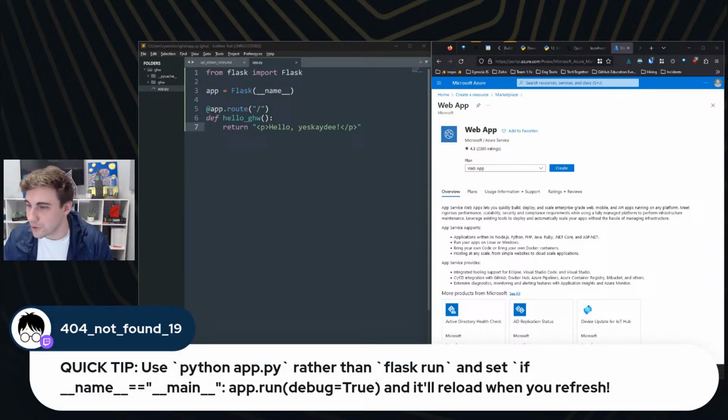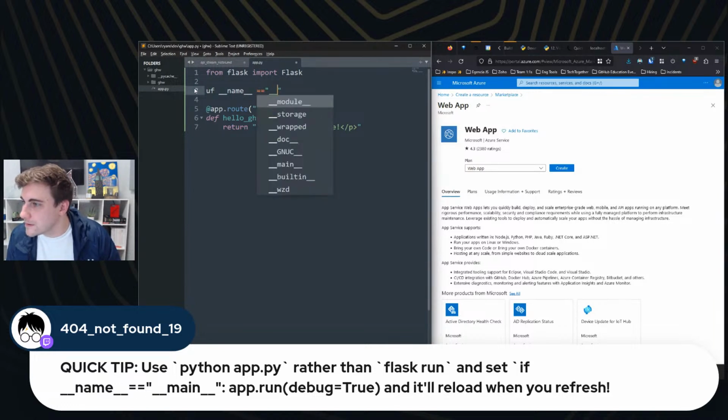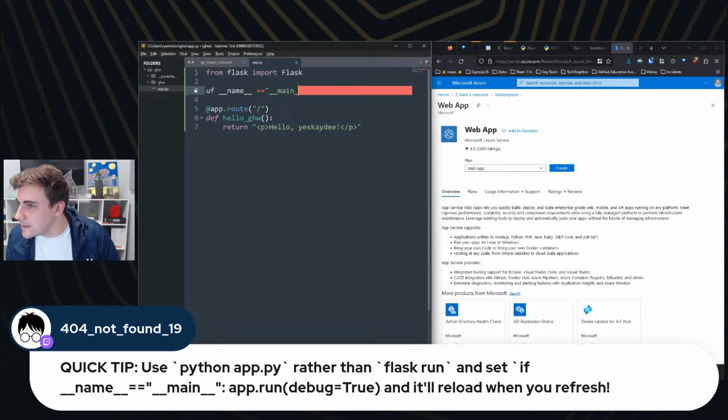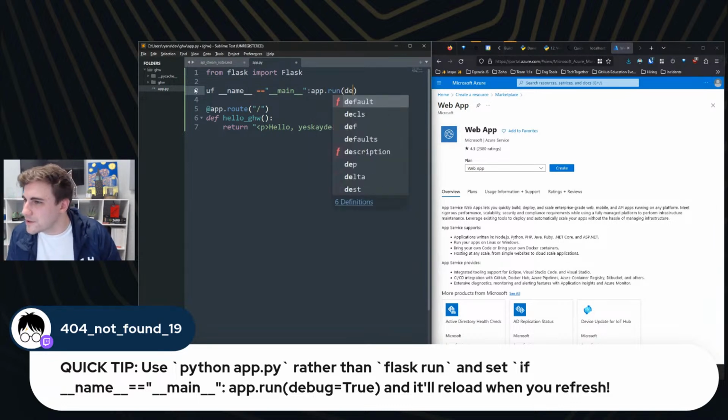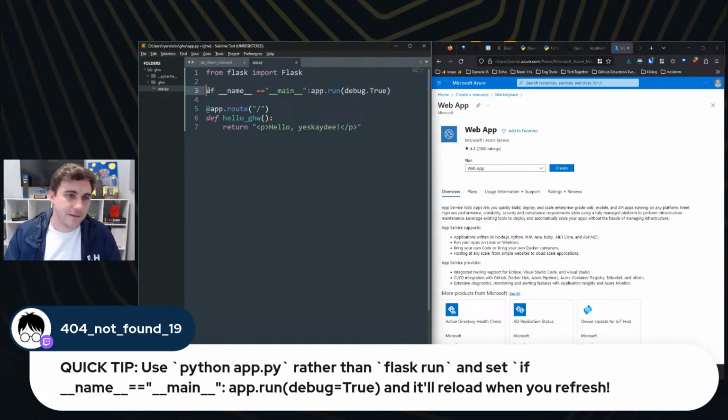All right, hang on. We've got breaking news here. Use python app.py rather than flask run, and set if __name__ equals __main__, app.run debug=True, and it reloads when you refresh. We love that. Let's incorporate it. All right, so we're going to do if __name__. I know I typoed there, but that's all right. Cool. I need a couple more of these. app.run debug=True. Am I doing that correct, 404? Oh, keep that line, my bad.